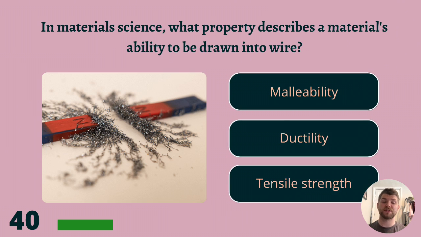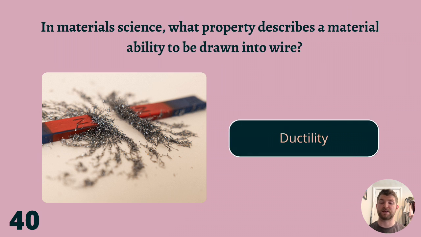In materials science, what property describes a material's ability to be drawn into wire? Malleability, ductility, or tensile strength? And the answer is ductility.